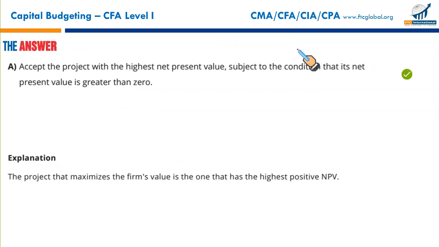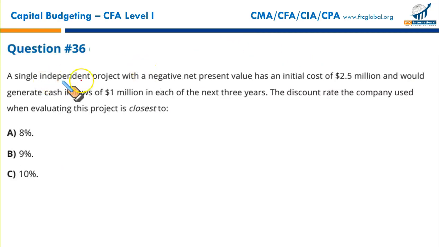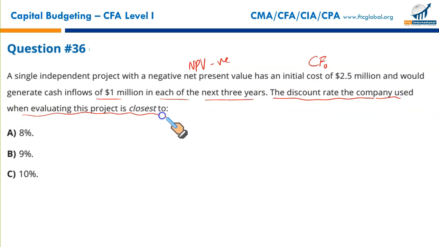And A it is. A single independent project with a negative net present value has an initial cost of 2.5 million, that is CF0, the cash flow at year 0, and would generate inflows of 1 million in each of the next 3 years. The discount rate the company used in evaluating this project is closest to what? Now this is interesting. We have been told that the NPV is negative. This is the initial investment. These are the annual cash flows. We just need to estimate what the discount rate was.